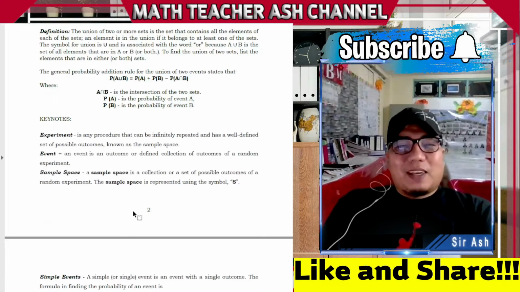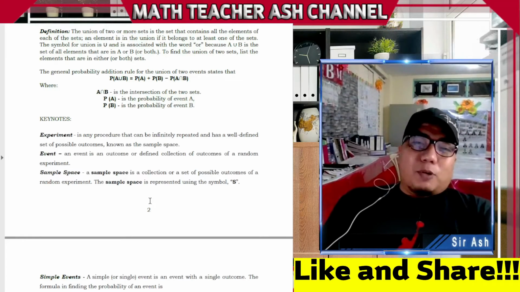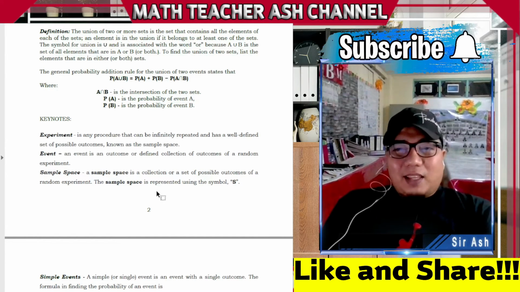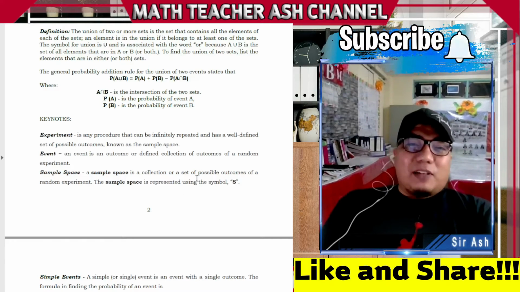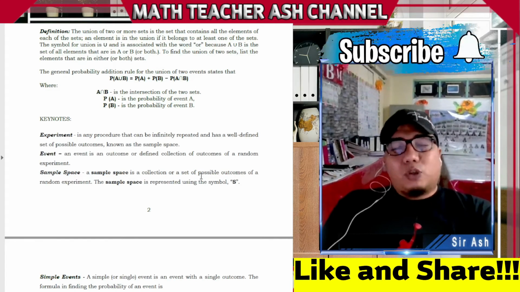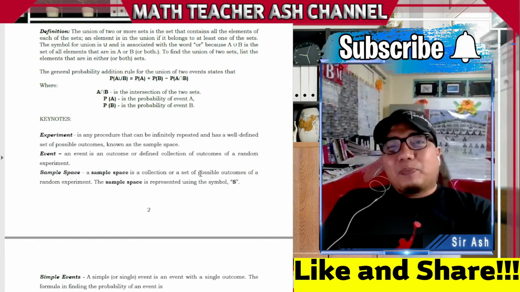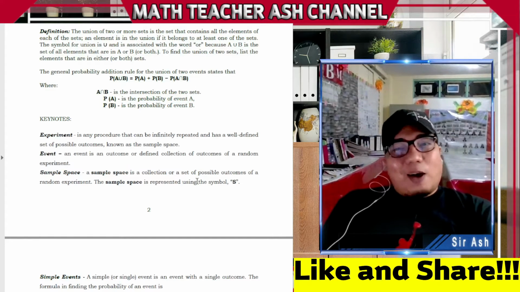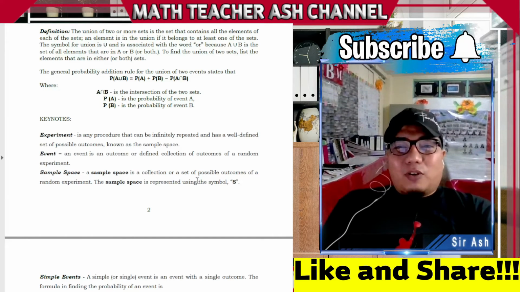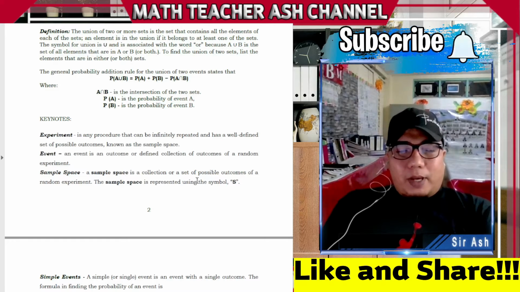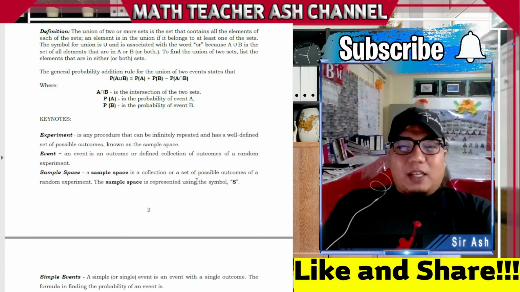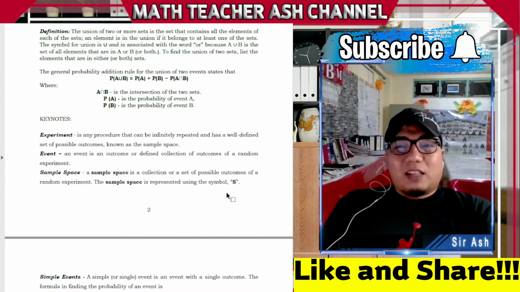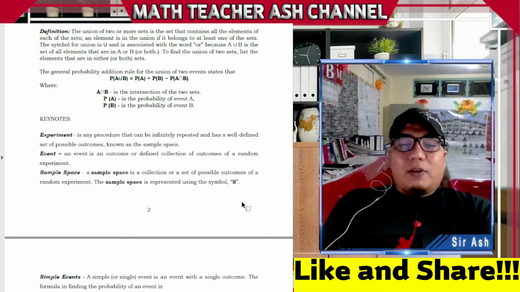Okay, so we have the keynotes. Experiment is any procedure that can be infinitely repeated and has a well-defined set of possible outcomes known as the sample space. Event is an outcome or defined collection of outcomes of a random experiment. And then sample space is a collection or a set of possible outcomes of a random experiment.